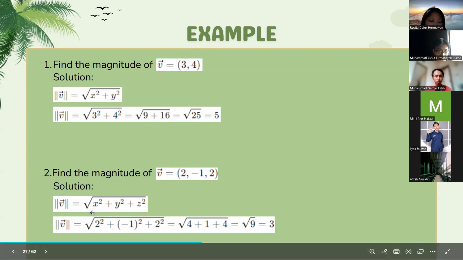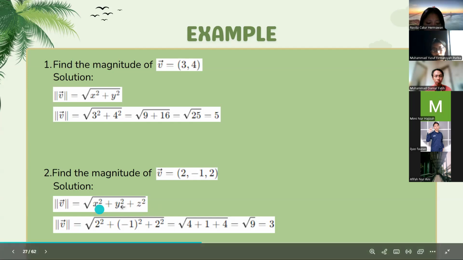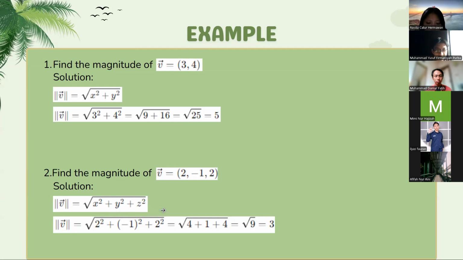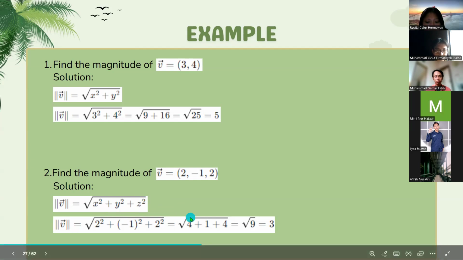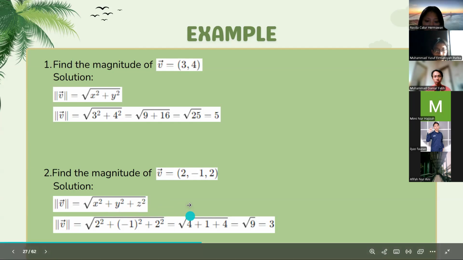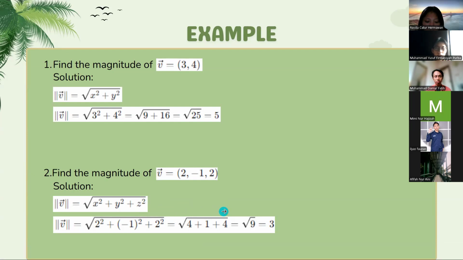Then the magnitude is the square root of 2 to the power of 2 plus -1 to the power of 2 plus 2 to the power of 2, which is the square root of 4 plus 1 plus 4, which is the square root of 9, which is 3.